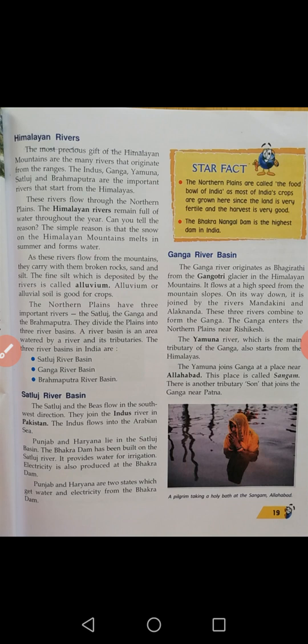One more new word here is basin, river basin. A river basin is an area watered by a river and its tributaries.